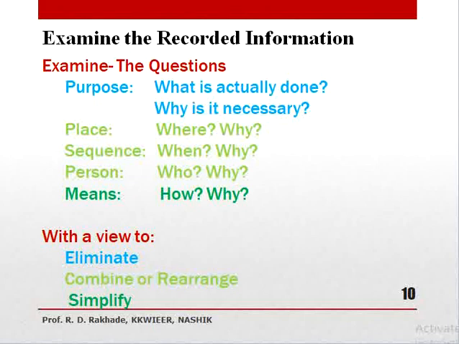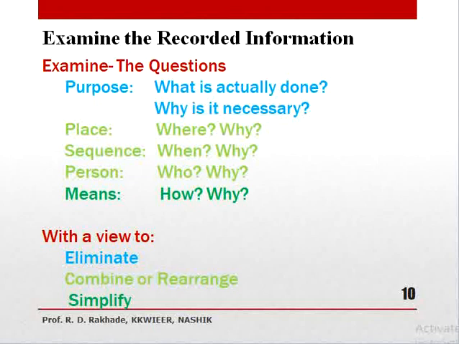You think on those questions, and with a view we can eliminate purpose, then combine or rearrange place, sequence or person, that is worker, or lastly we can simplify that existing problem, or you can modify it or rearrange all things to develop a new system.